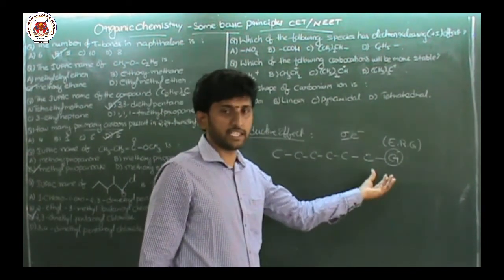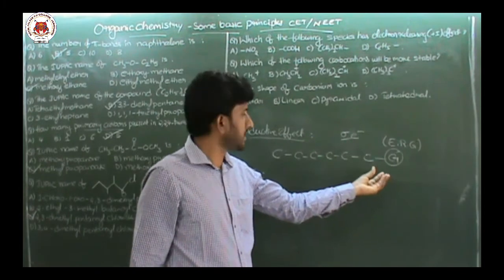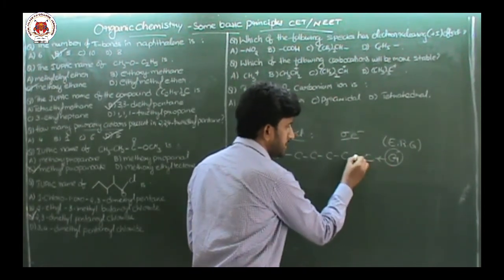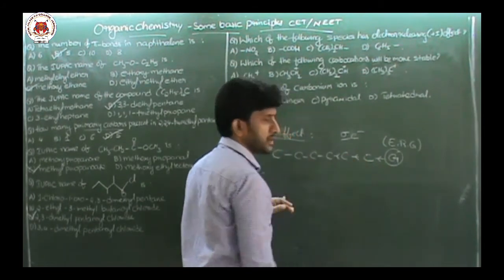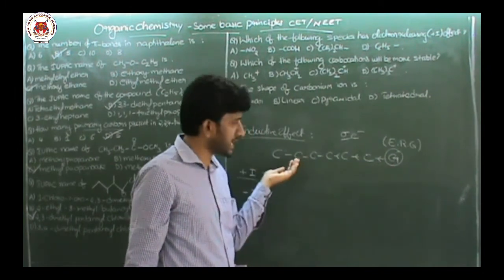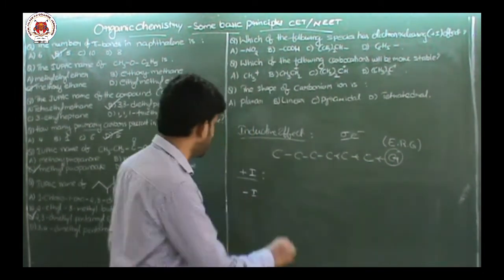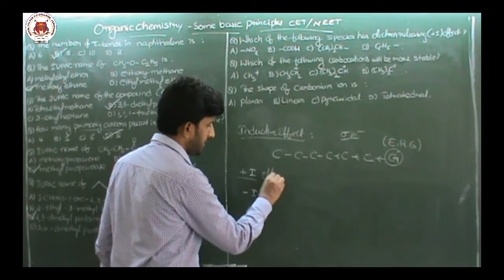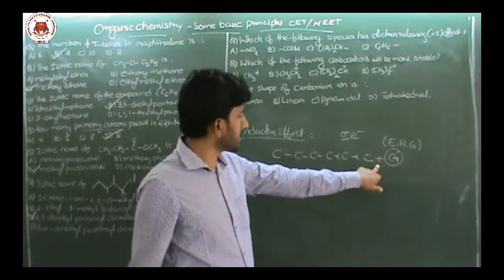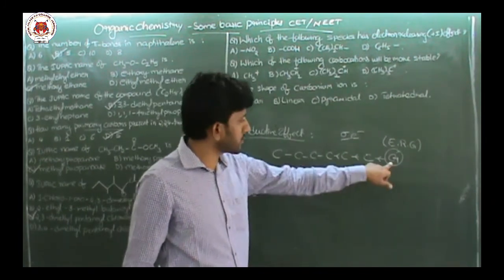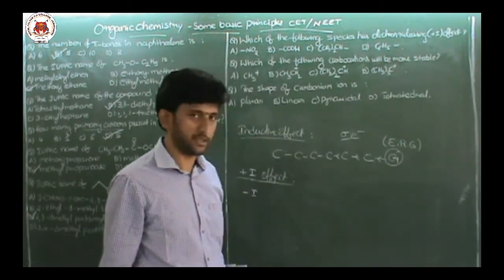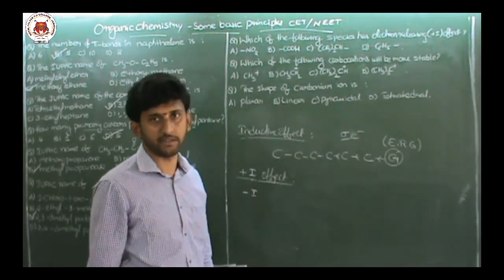Movement of the sigma electrons away from the group means this group is giving the electrons to the carbon chain. That type of effect is called plus I effect. Electrons are moving away from the group. So what this group is doing? It is giving the electrons to the carbon chain. That type of effect is called plus I effect.